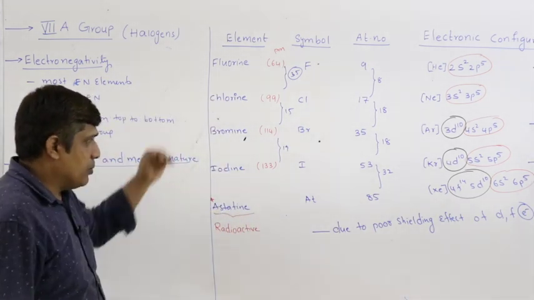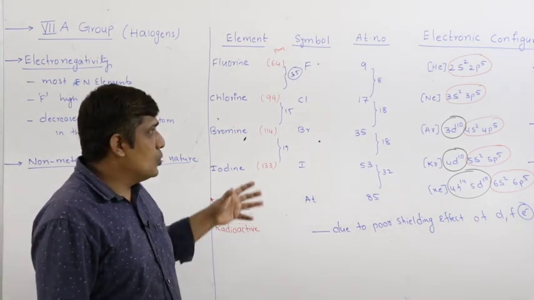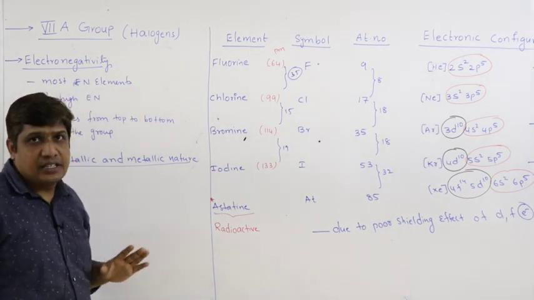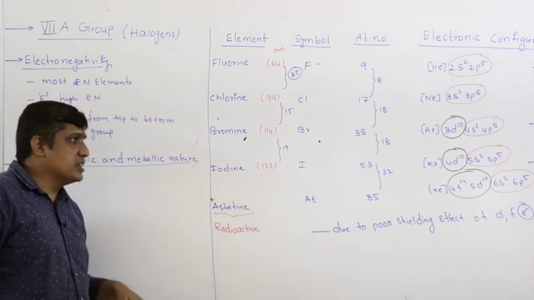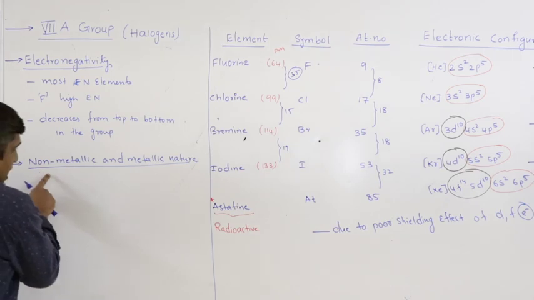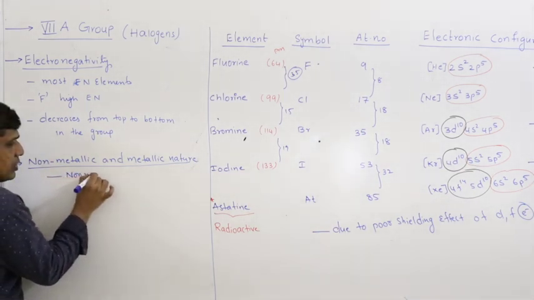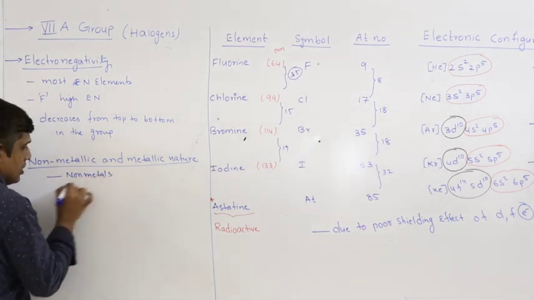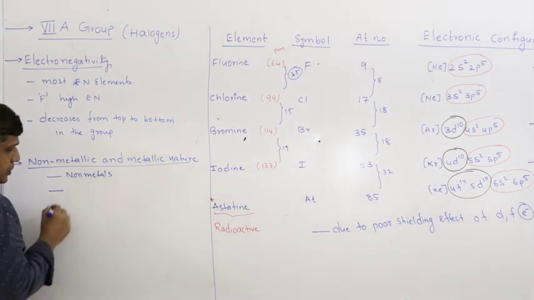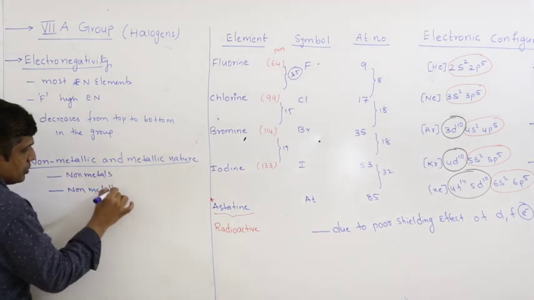However, as you move from top to bottom, due to the increase in size, their ability to pull the bonded electrons also decreases. That is nothing but electronegativity decreases. That means non-metallic nature decreases or metallic nature increases. So, all halogens are non-metals, but the metallic nature increases down the group, or non-metallic nature decreases down the group.